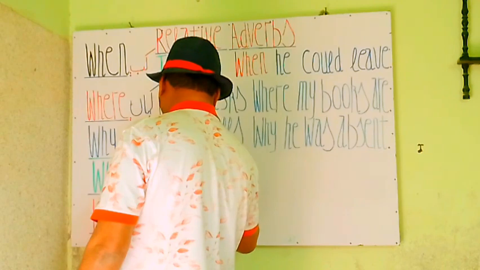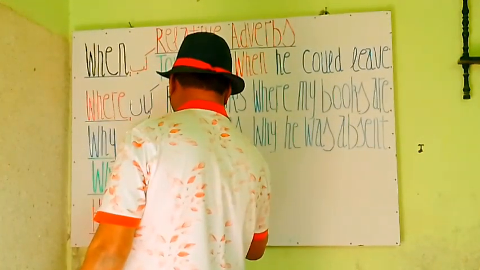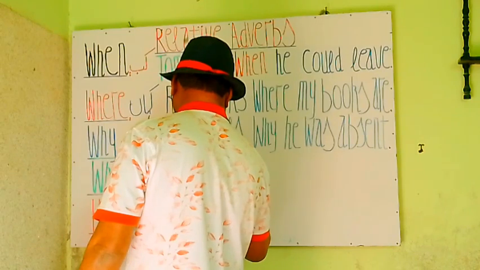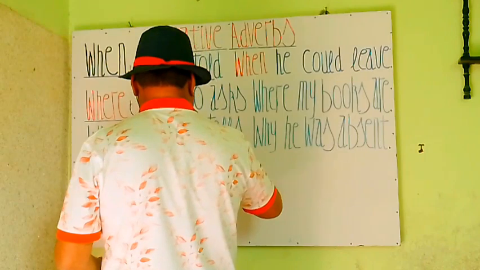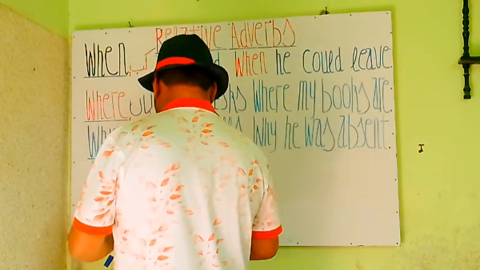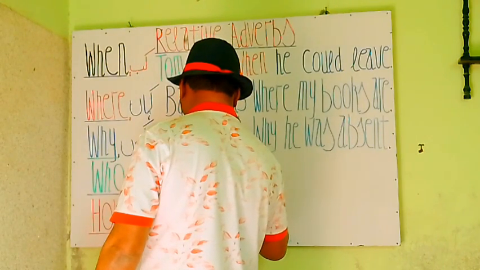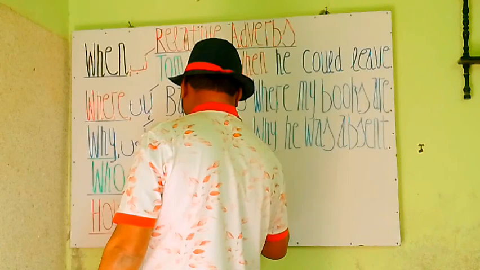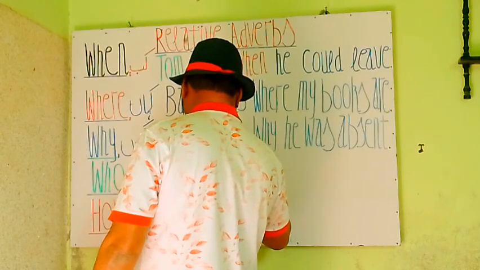Saima asks. You write ask. Saima asks. So here you are, my students.